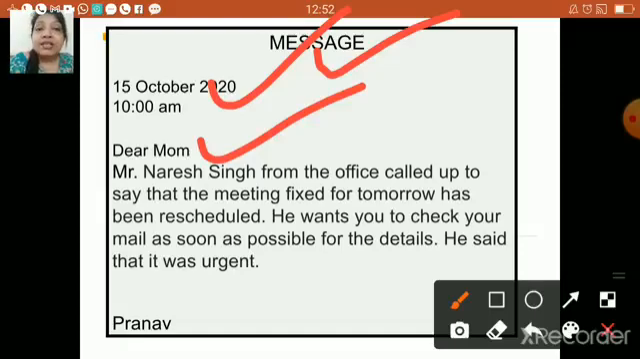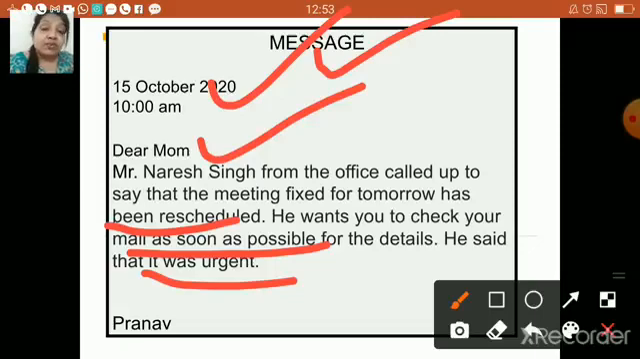So now children, you can see how Pranav gave a very short message to his mother. The important points he mentioned are that the meeting is rescheduled, you can check your mails, and this message is really urgent. So now children, this message is written by Pranav to his mother. In the end, he is supposed to write his name, and thus he has done it. So yes, this is the complete format of message writing, and I am very sure that it was very easy for you all. Those who have done it, please recheck your answers.